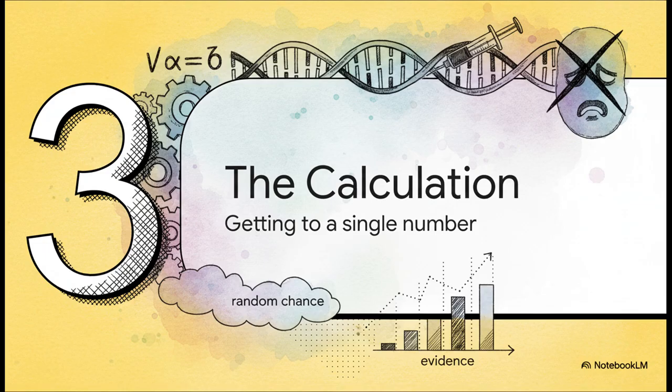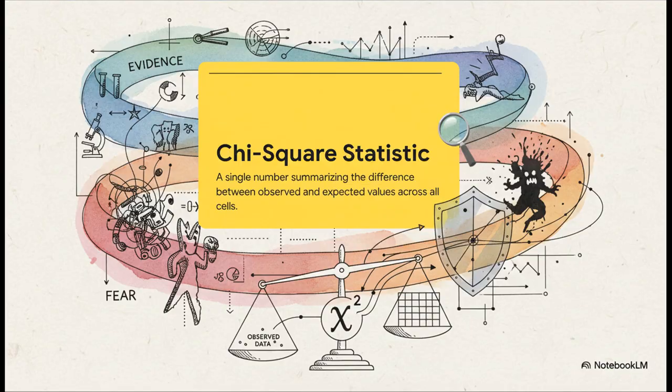All right, let's move on to the next piece of the puzzle. We've got our two worlds, the real and the hypothetical. Now we need a way to boil down the difference between them into a single, meaningful number. And that single number is called the chi-square statistic. For every single box on our table, the test calculates the gap between what really happened and what our no-relationship hypothesis predicted. Then it adds all those little differences up into one final score. The bigger that score, the bigger the gap between reality and random chance.